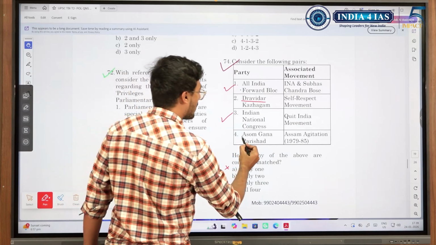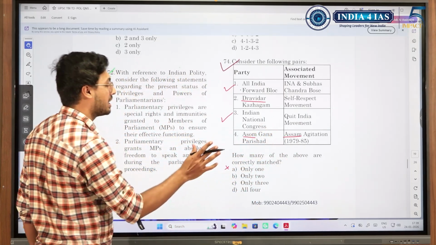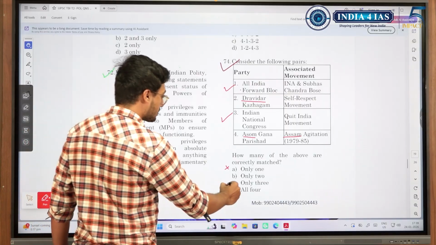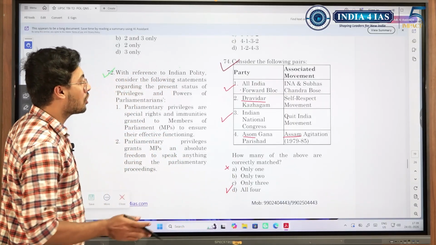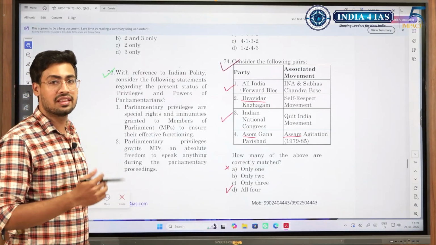And look at here, Assam. Though we are not sure, it may be that Assam and Assam agitation was related. So in this way, if we are taught, we would have gone for all 4. The answer in this question is all 4. So when we have to take a guess between 2 options, this is how we can think.